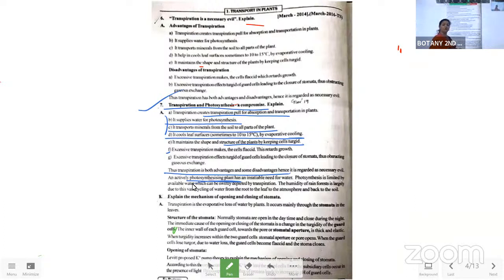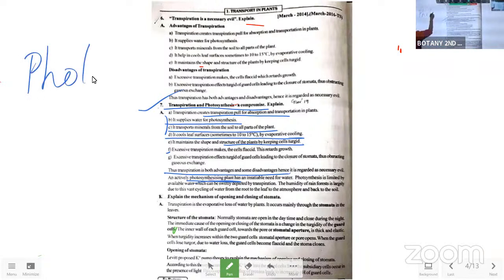So it won't be preparing glucose for the plant body. And if the transpiration is normal, then it makes the gaseous exchange normal, and photosynthesis is normal in the plant body. That is, then it maintains the humidity in the outside atmosphere also. That is, it maintains the body temperature, so that the photosynthesis never stops.